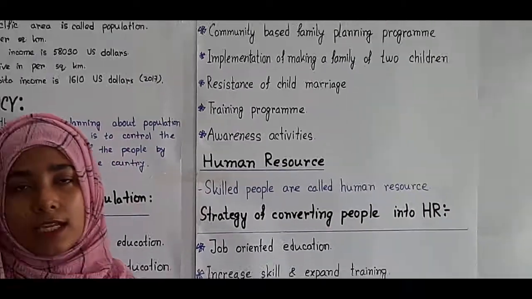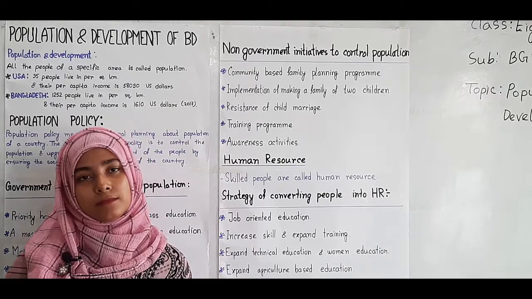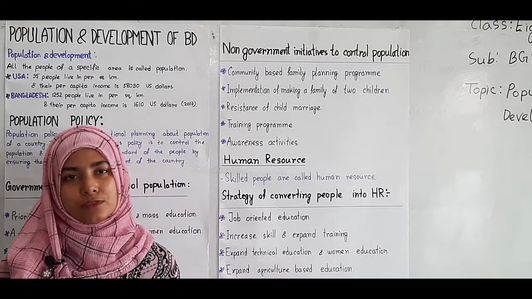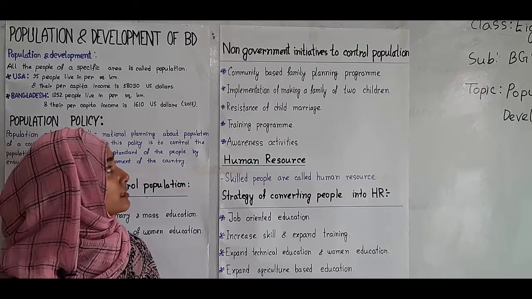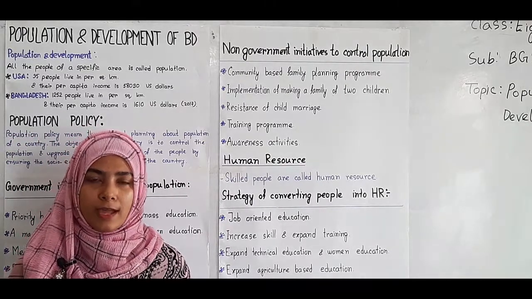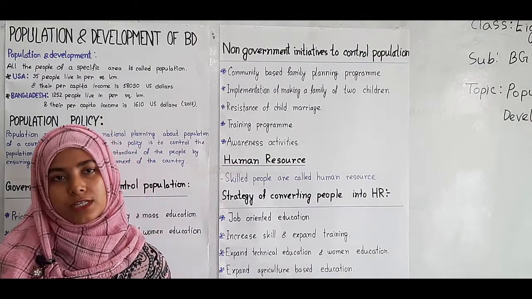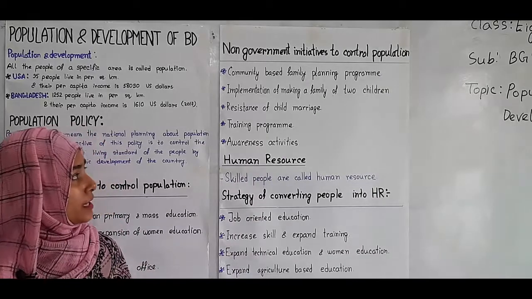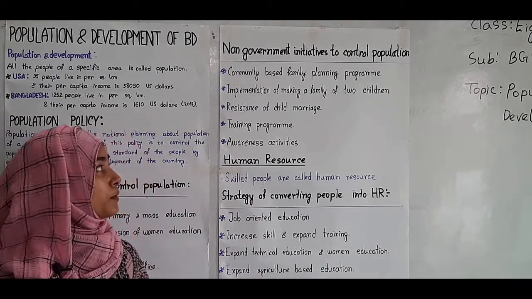Our government has made a policy of making the family of 2 children. So non-governmental organizations are making people conscious that 2 children are enough for a family, and with two children a family can be happy. So they are making people aware through consciousness programs.